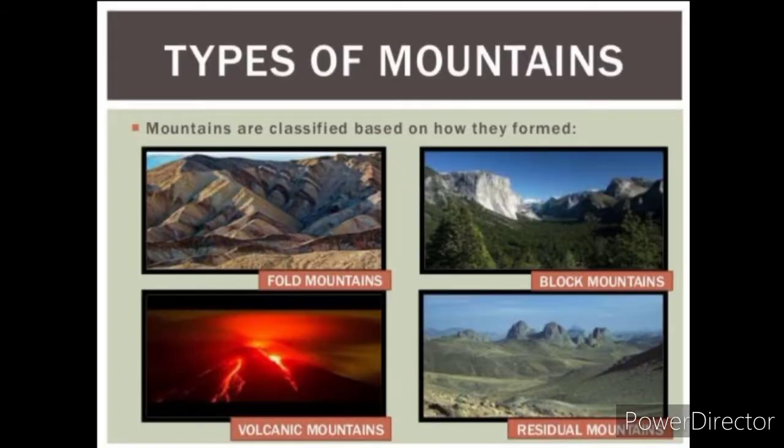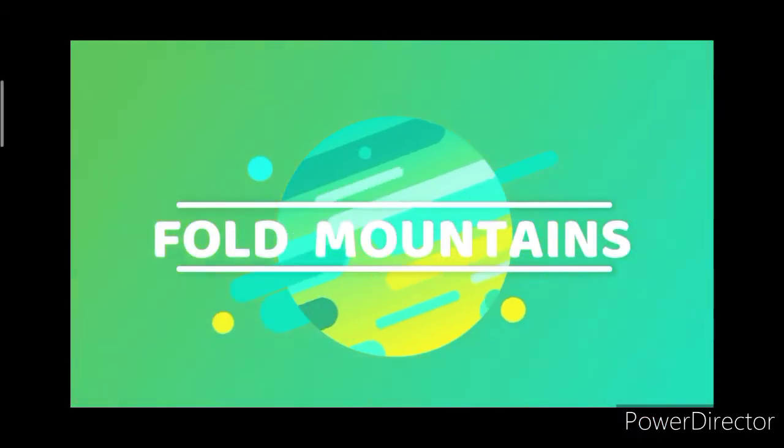Types of mountains. Mountains are classified on the basis of the mode of formation. Thus, mountains are of four types: fold mountains, block mountains, volcanic mountains, and residual mountains. What are fold mountains?